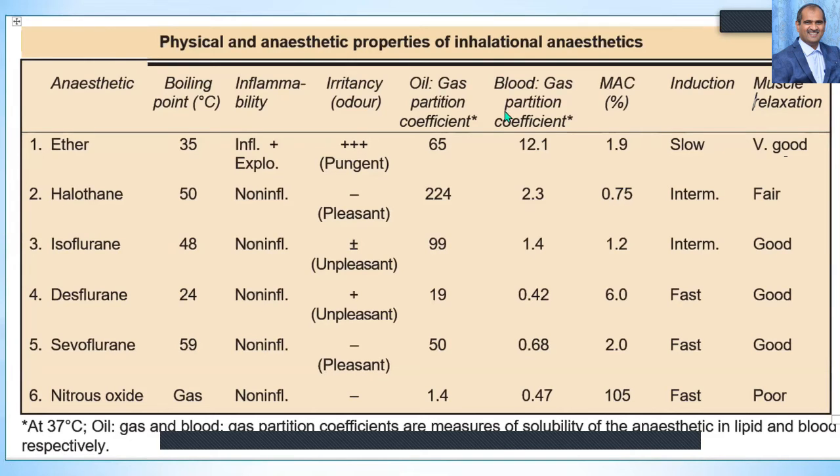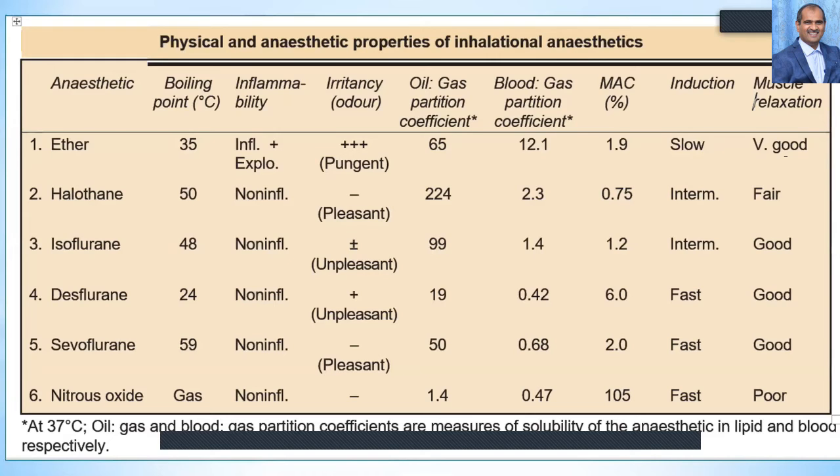Regarding the oil partition coefficient, ether is 65, halothane is more, isoflurane is 99, desflurane is 19, and sevoflurane is 50. For nitrous oxide, the oil gas partition coefficient is very low, so the induction is also less here.